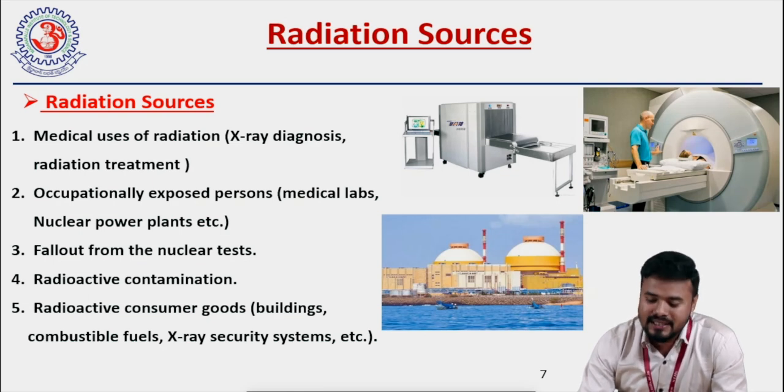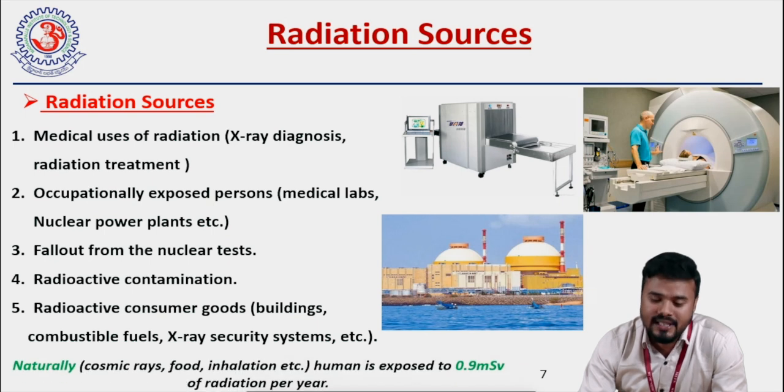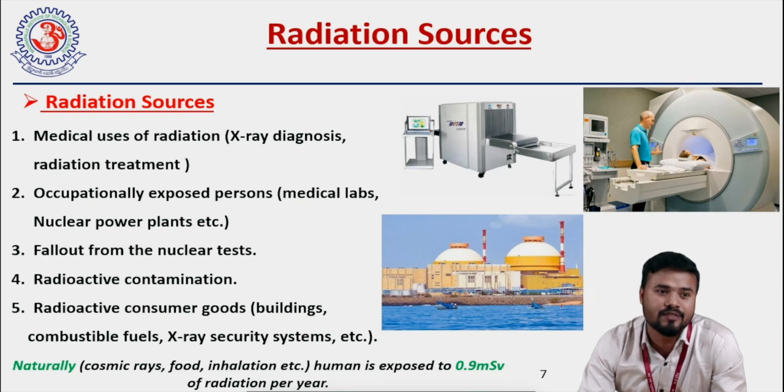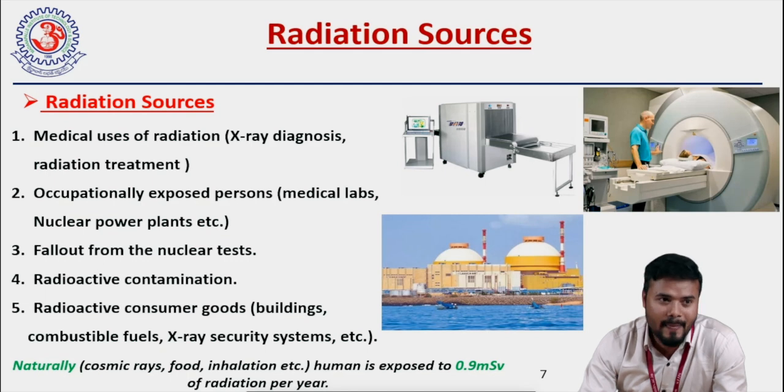Apart from these, we get natural background radiation, that is 0.9 millisievert of radiation per year. What is natural background radiation? The radiation that we get from cosmic rays through space, the radiations we get from terrestrial sources like rocks and soils, and we also get natural background radiation from foods like banana, carrot, and potato. They contain a very trace amount of radioactive elements.